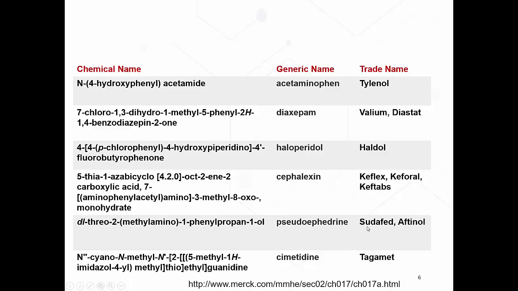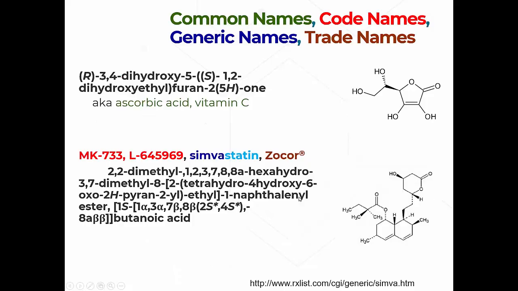Trade names, of course, are great, but then again, they're specific to a manufacturer. So any particular drug, particularly if it has more than one manufacturer, will have the generic name and multiple trade names, right? So that can get confusing. So the generic names are kind of handy to narrow things down in a sense.